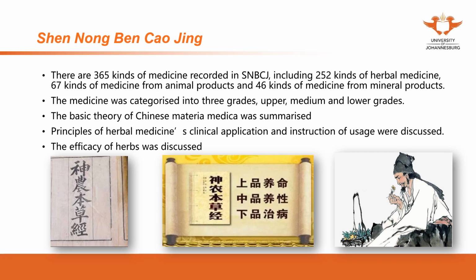The basic theory of the Chinese materia medica was summarized. So when we say the herbal medicines were categorized according to their indications, how do you know their indications? That's from the theory of herbal medicine. We're also going to introduce the brief theory of herbal medicine in future.